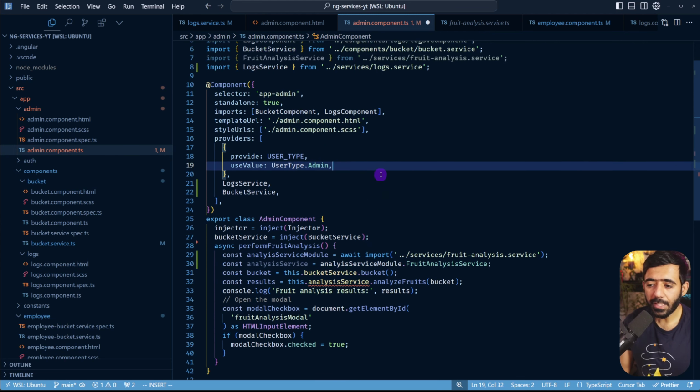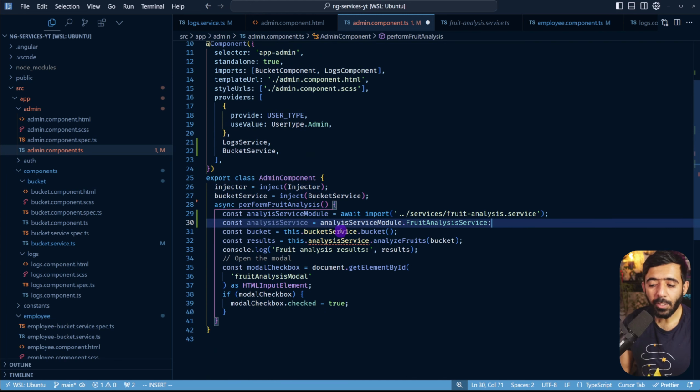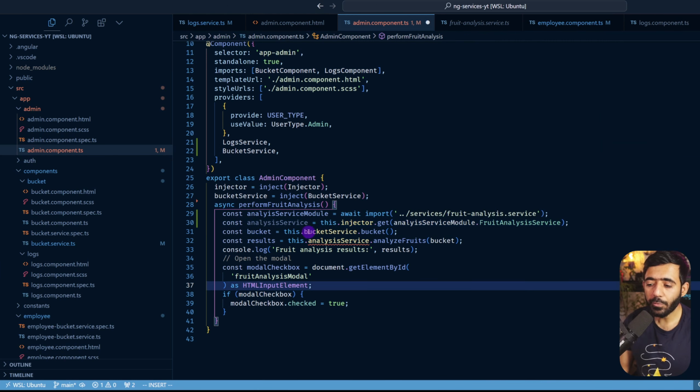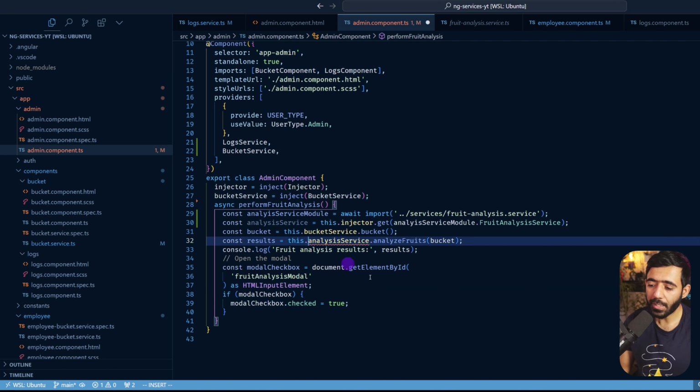So what we can do here is use the injector from Angular core to create an injector. And down here, we can use this injector to provide this as a token and get an instance of that class. So here I can do something like this: injector.get, and I can pass this whole thing as an injection token. If you look at this get method, you can see here, we provide this token or this class as a token. So when we do this, we essentially get an instance of the fruit analysis service right here. So I can remove the this dot here and everything else works the same.